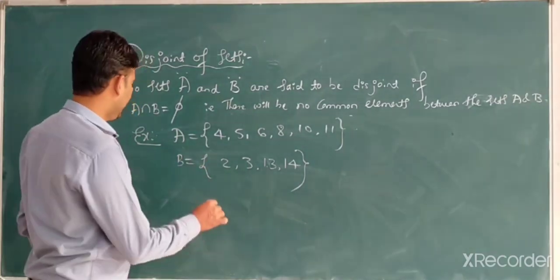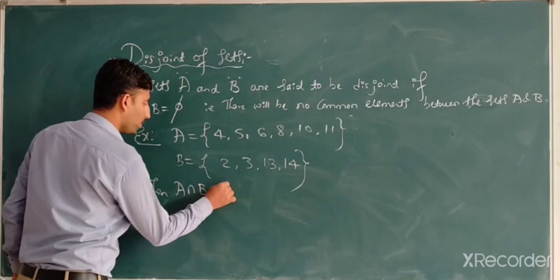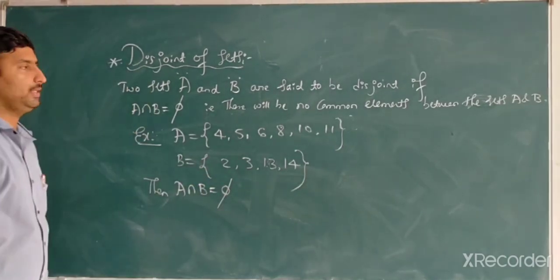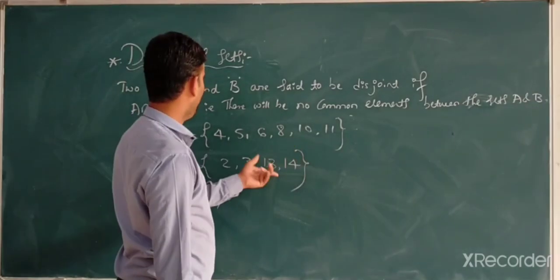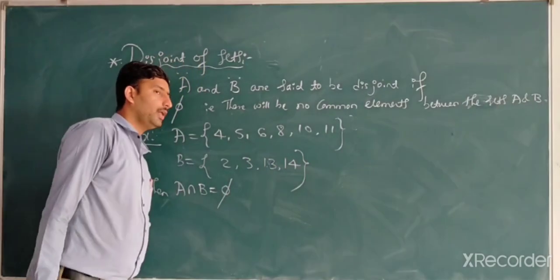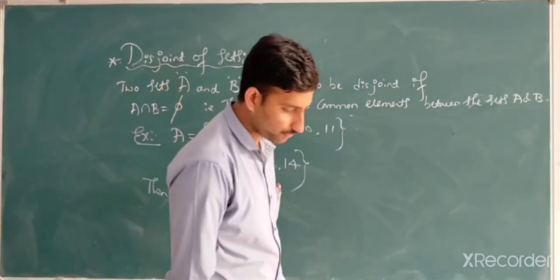These are two sets. Then A intersection B is exactly equal to empty set. Looking at 2, 3, 13, 14, there is no common element. Therefore, A intersection B is equal to empty set.